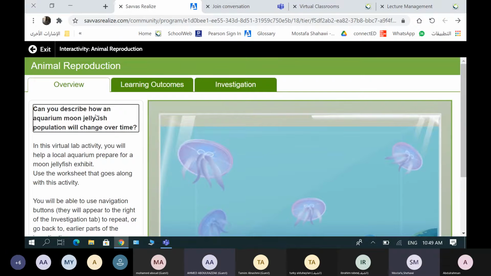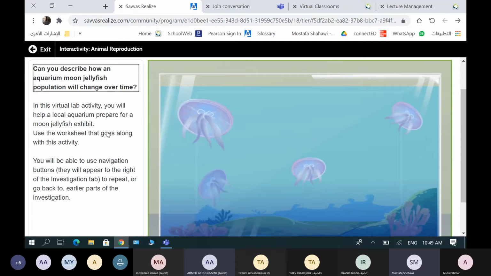Can you describe how an aquarium moon jellyfish population will change over time? This virtual lab activity will help a local aquarium prepare for a moon jellyfish exhibit. Use the worksheet that goes along with this activity. You will be able to use navigation buttons. They will appear to the right of the investigation tab, to repeat or to go back.